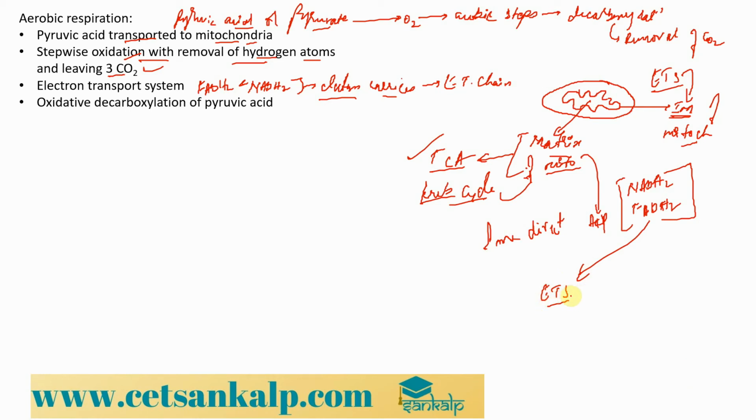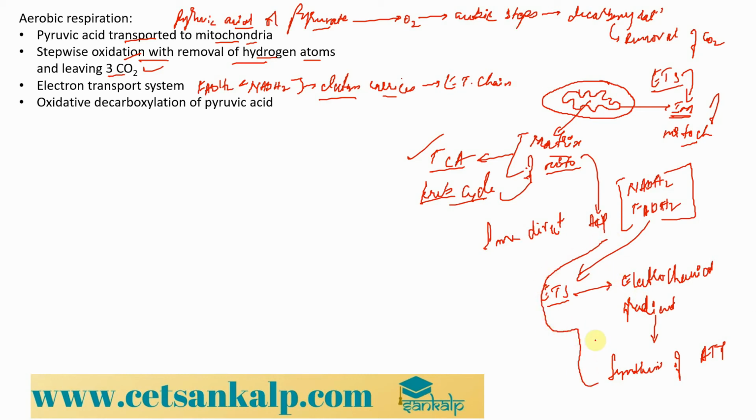So these 2 molecules will ultimately get into the electron transport system. We will be discussing the electron transport system in more detail, but as these electron carriers move into it, an electrochemical gradient is formed, and that drives the synthesis of ATP. This is what we know. Of course, we will be discussing these steps later in the class, right?